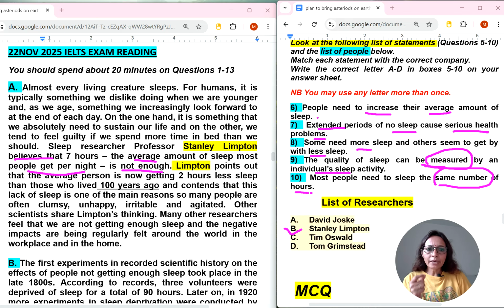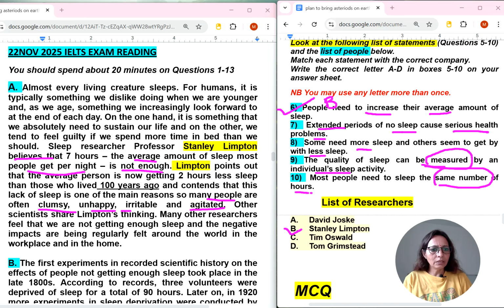Is not enough. So it means people need to increase their average amount of sleep, but indirectly you will not understand. Limston points out that the average person is now getting 2 hours less sleep than those who lived 100 years ago, and contends that this lack of sleep is one of the main reasons so many people are often clumsy, unhappy. So it means people need to increase their average amount of sleep. We can select it with B person. Here answer 6 is B.